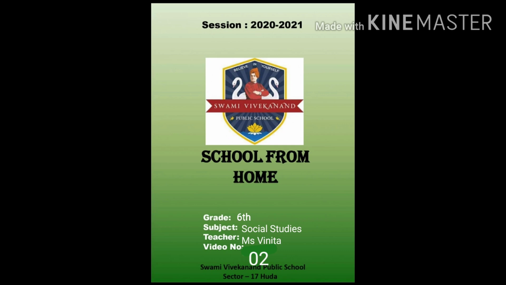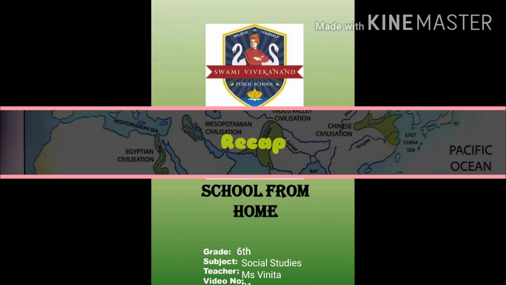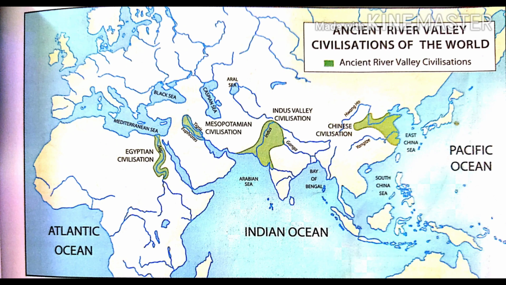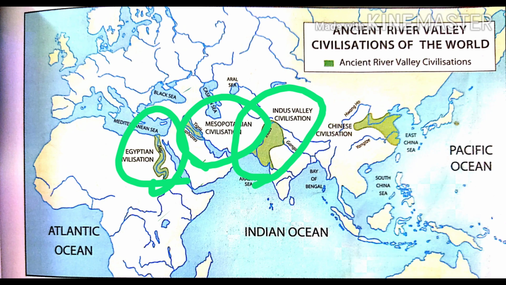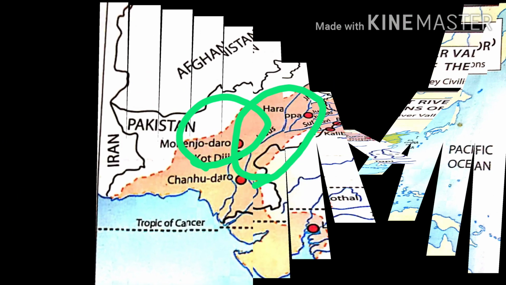Let's start our second session of Chapter 4 History. Let's take a quick recap. Yesterday, we discussed the ancient river valley civilizations of the world, where we discussed Egyptian civilization, Mesopotamian civilization, Indus Valley civilization, and Chinese civilization.